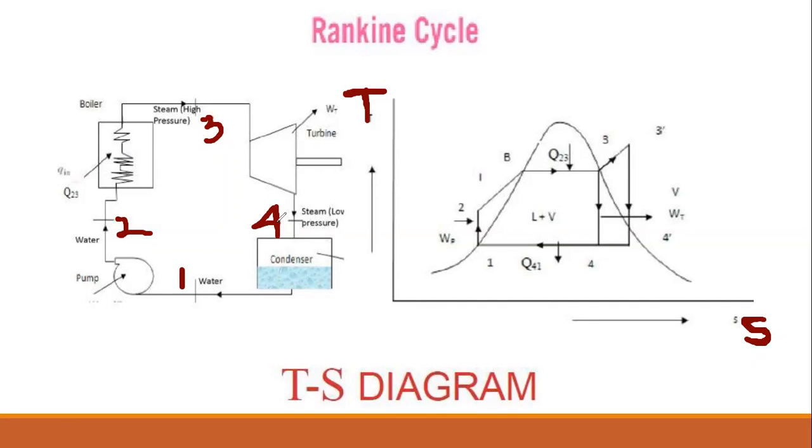So in the boiler, when we give heat, as we just saw in the TH diagram, suppose this is the temperature of the water. When we give heat, this water tends to rise. The temperature rises.